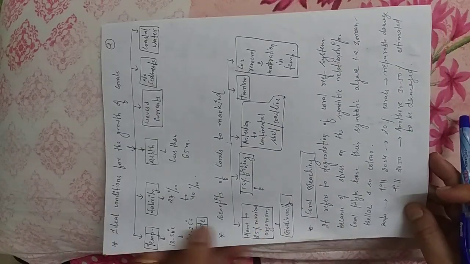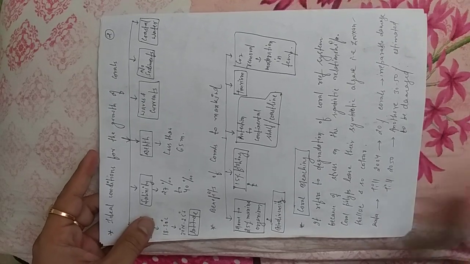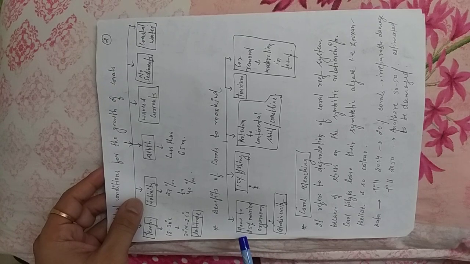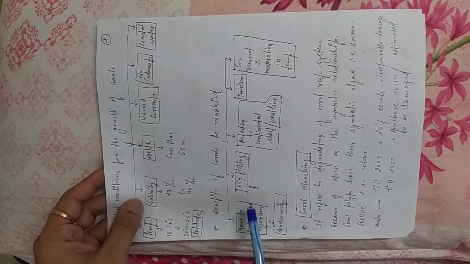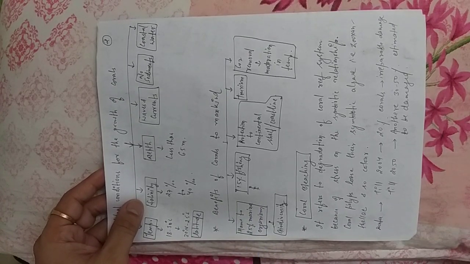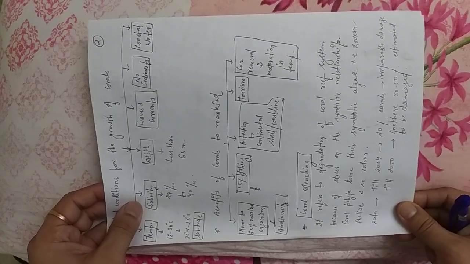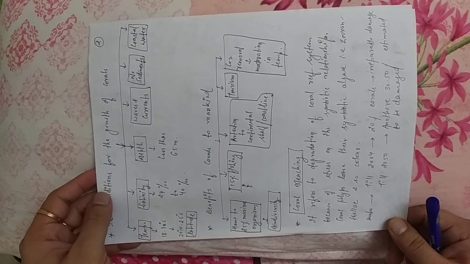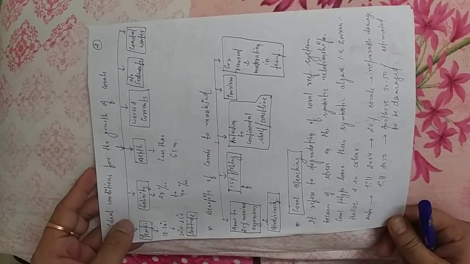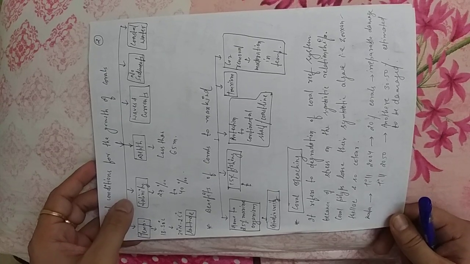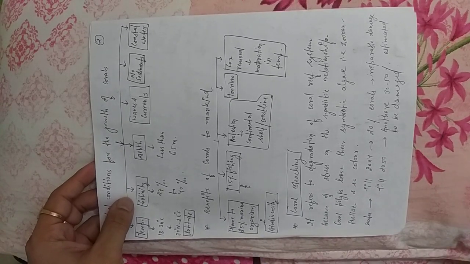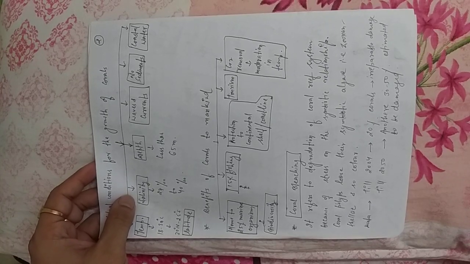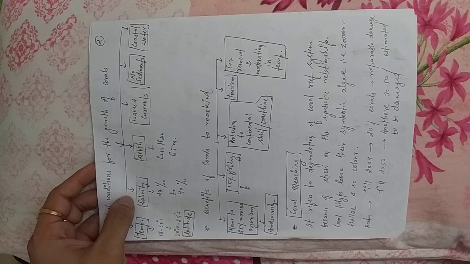So let us learn the main benefits of coral reefs to mankind. As I already told you, it provides shelter or habitat to 25% of marine organisms, although it covers only 1% of the area. Because 25% of marine organisms live on these coral reefs, it is very high in terms of biodiversity. Almost 50% of the world's sea fishing is undertaken in the coral reef region only.